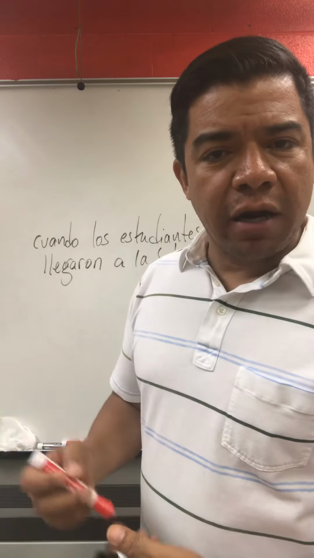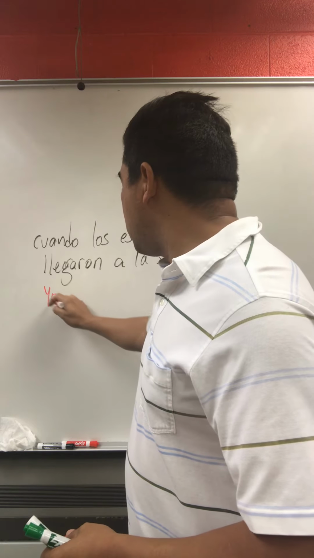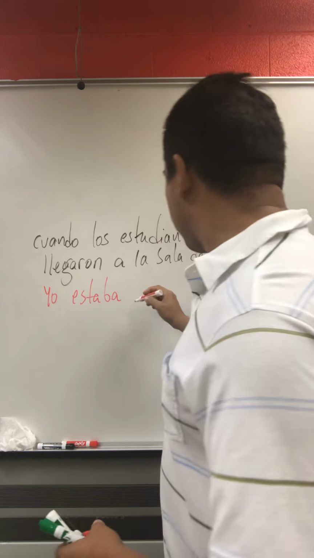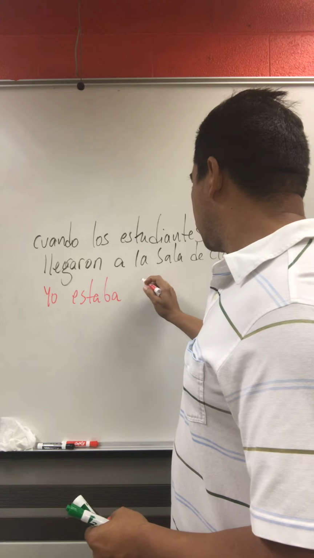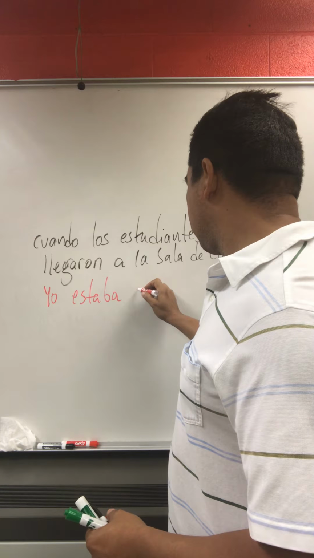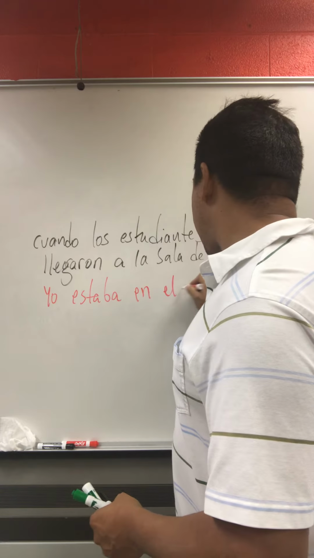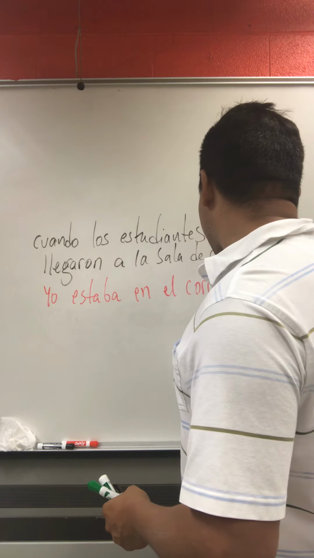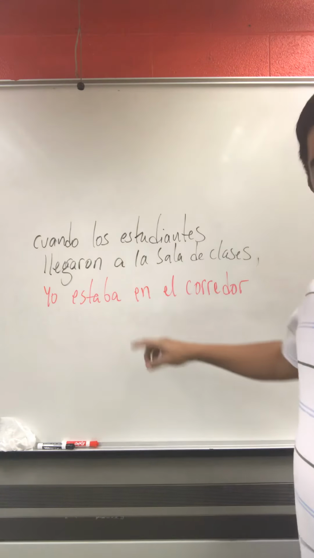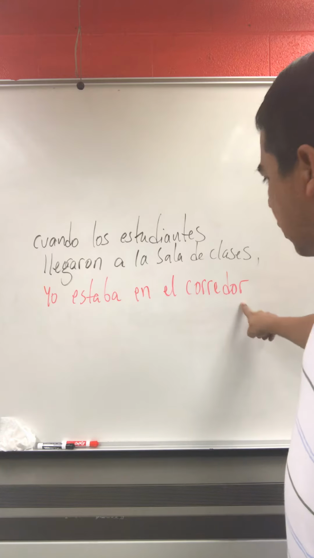Now my second part of this sentence is going to be in the imperfect. Yo estaba en el corredor. Okay, so yo estaba en el corredor.